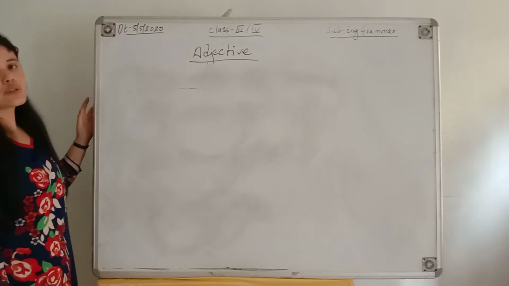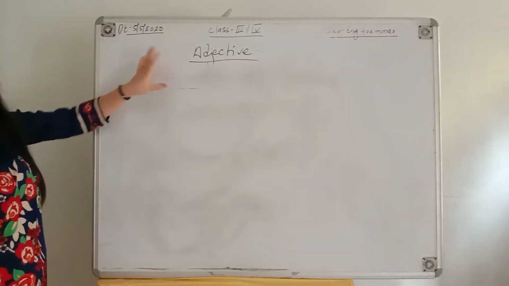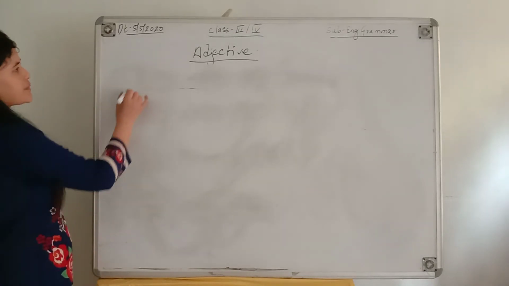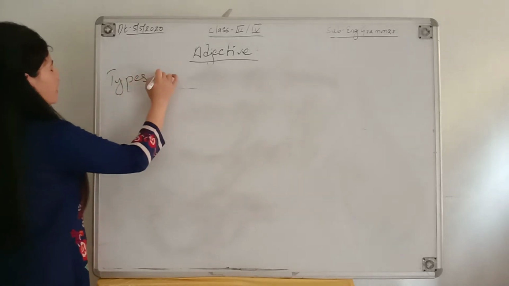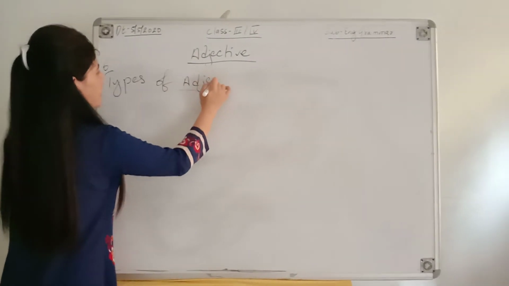Okay, so till now we have learned about adjective, its definition along with its meaning. So now let's talk about the types of adjective. So there are 6 types of adjectives.